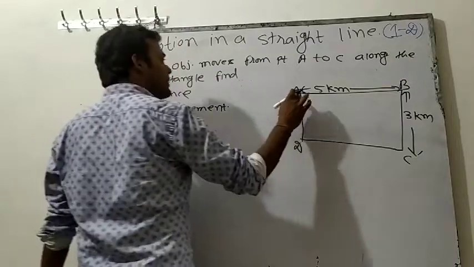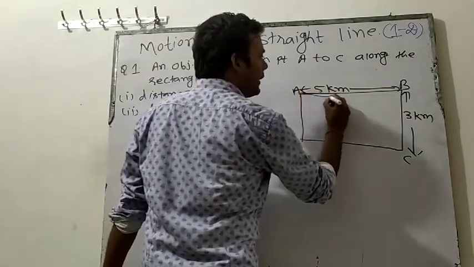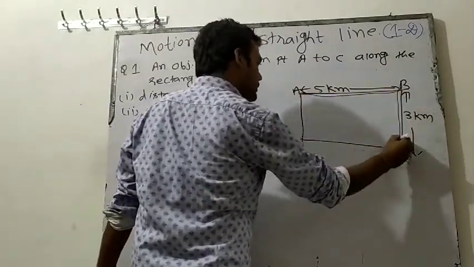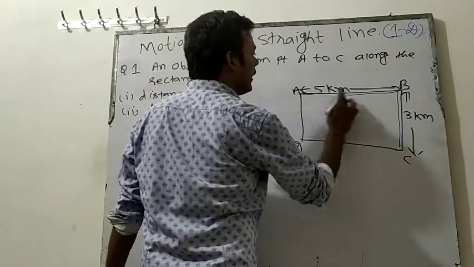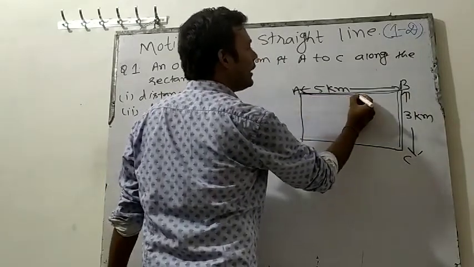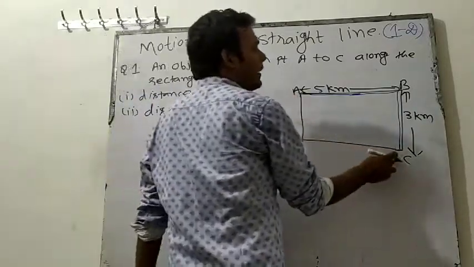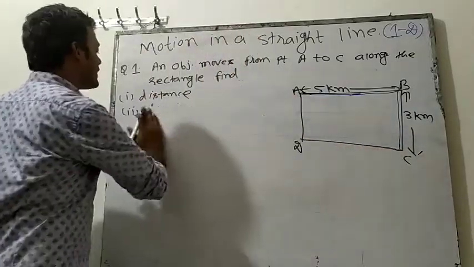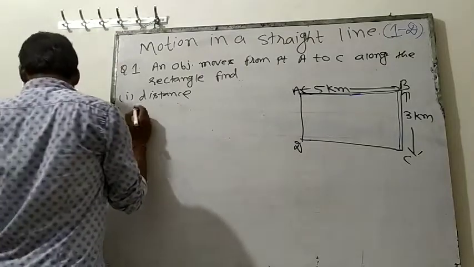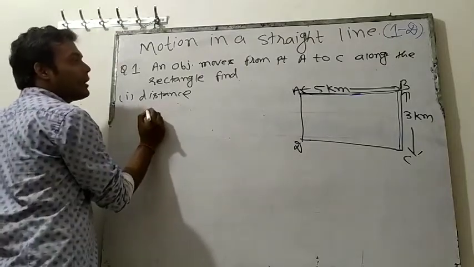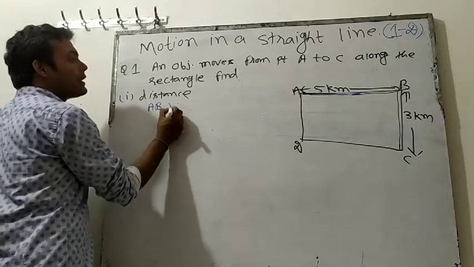So distance means it is going from A to B first, then B to C. Our starting point is A, our finishing point is C. If I solve the first question, what will be the distance? Distance will be the actual path length, that means AB plus BC.